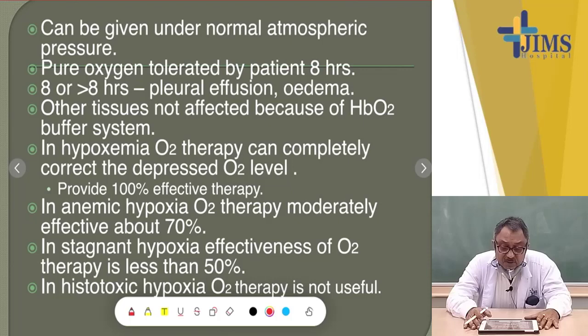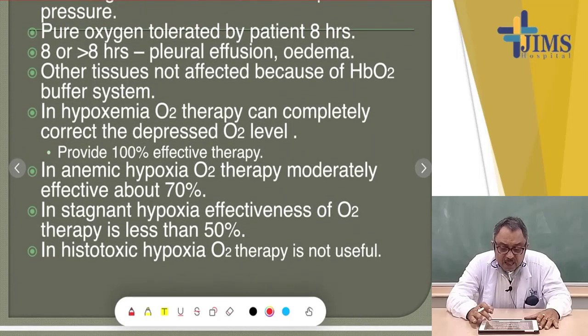In hypoxemia, oxygen therapy can completely correct the depressed oxygen level and is 100% effective. In anemic hypoxia, oxygen therapy is moderately effective, about 70%. In stagnant hypoxia, the effectiveness of oxygen therapy is less than 50%. And in histotoxic hypoxia, oxygen therapy is not at all useful.